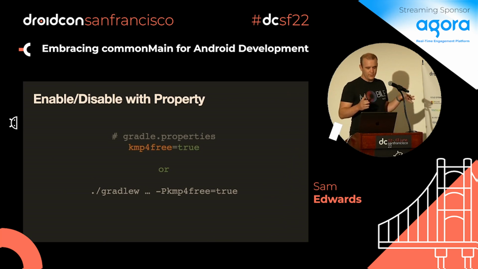Once you have that plugin enabled, there's now a Gradle property that you can turn on and off. So if you say KMP for free is true, it'll enable the multi-platform plugin. If you say KMP is equal to false, the opposite. And with Gradle properties, you can pass them in on the command line as well if you want to do it that way.